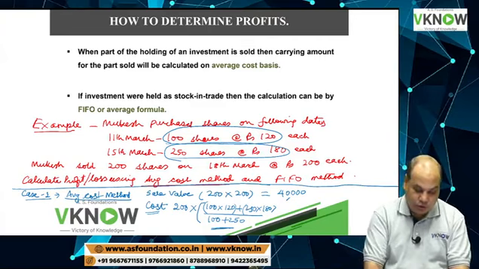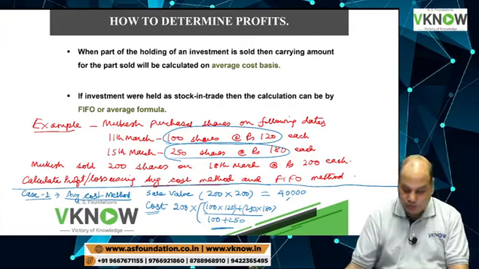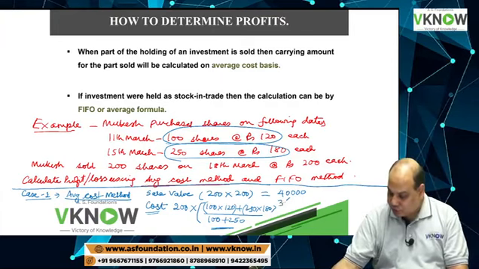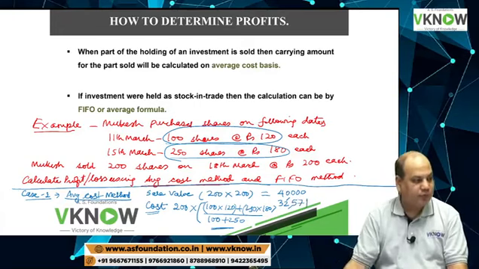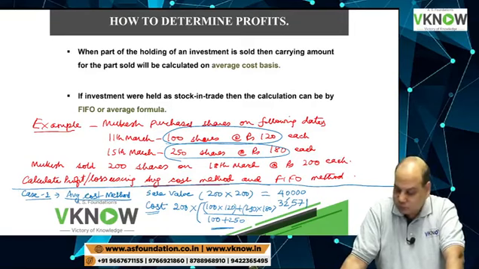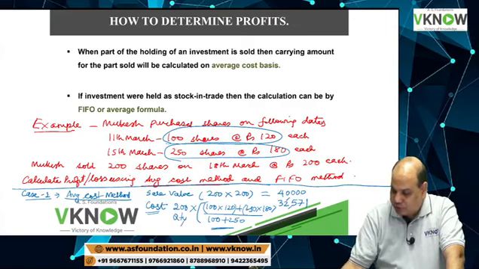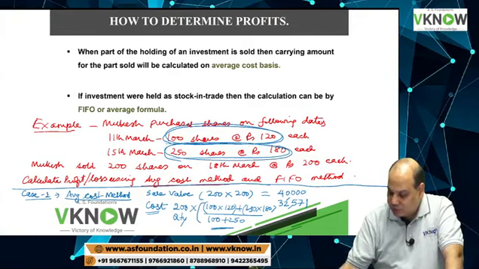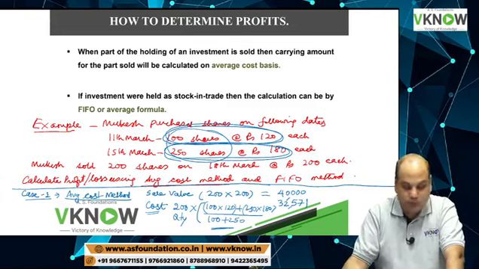162.857 into 200 quantity sold comes to 32,571 rounded off. Is it right? 200 quantity sold, and the average cost is total amount paid divided by total quantity. 32,571 is the answer.